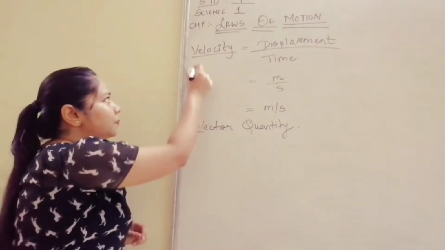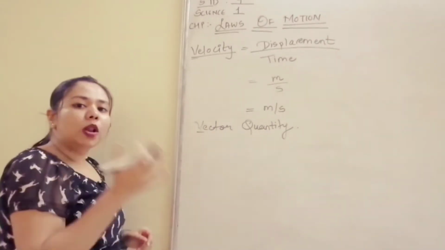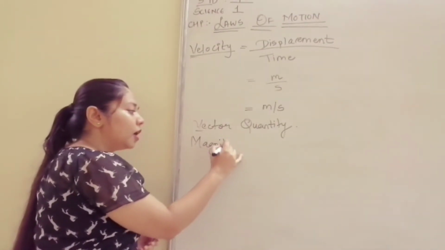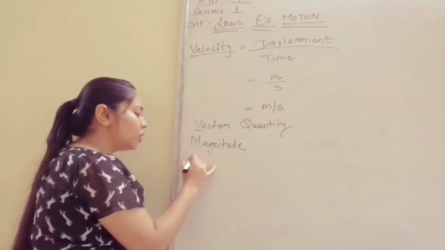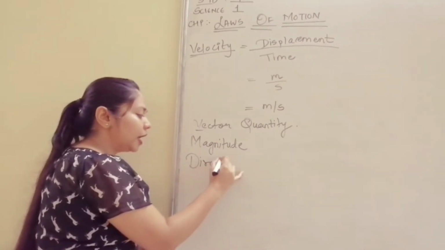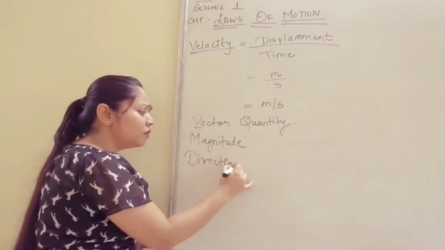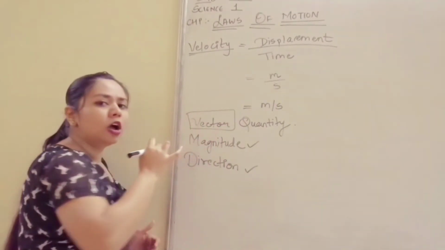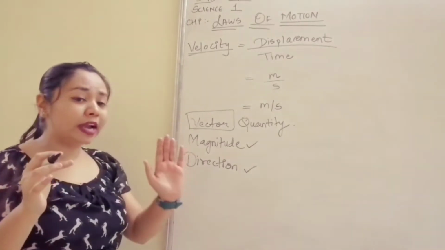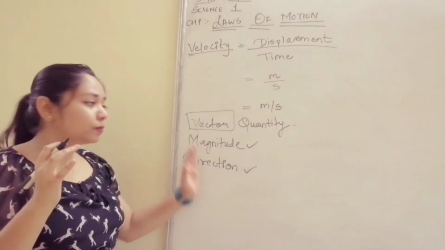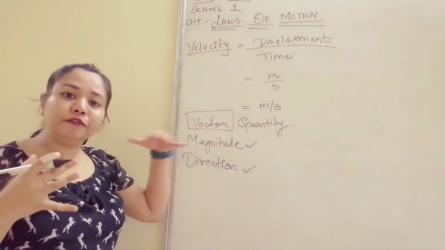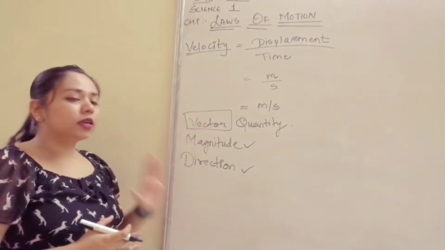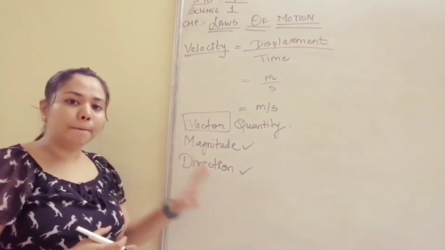Remember V and V. Like speed, scalar, velocity, vector. So we are going to take into consideration magnitude as well as the direction. Any quantity in which we see magnitude and direction is known as vector quantity. Okay, keep this in your mind. Very important terminology in physics: scalar and vector. Scalar has only magnitude, vector has magnitude and direction both.